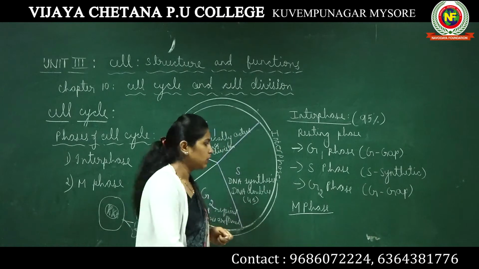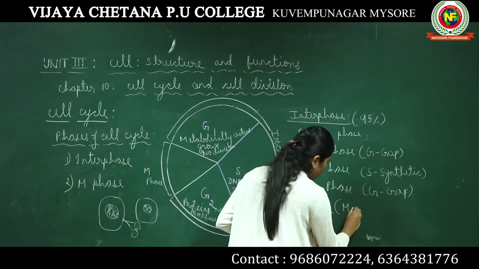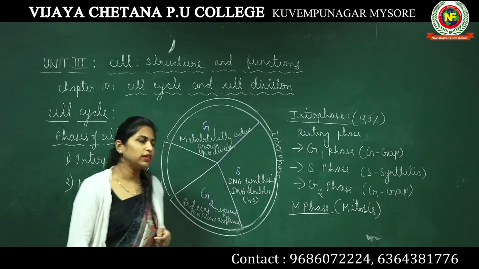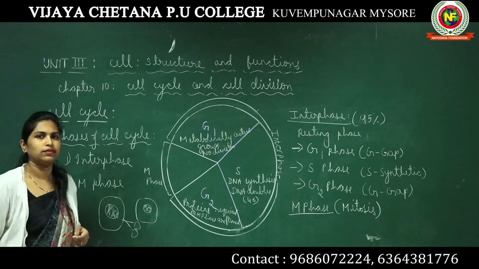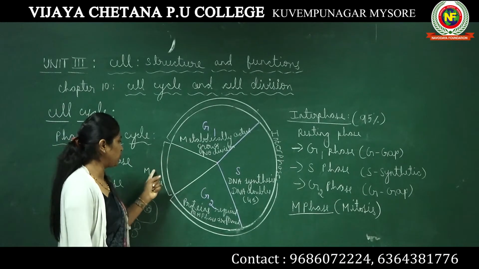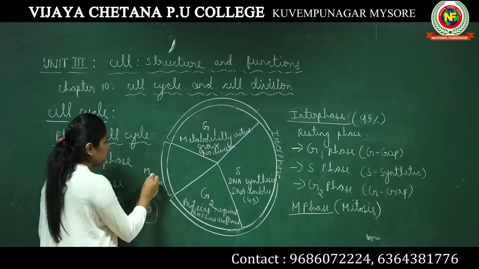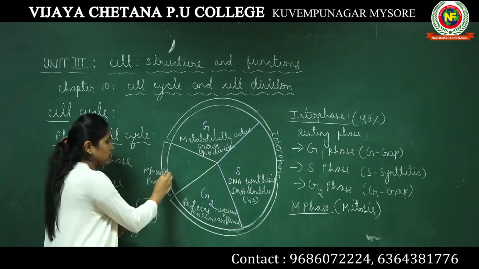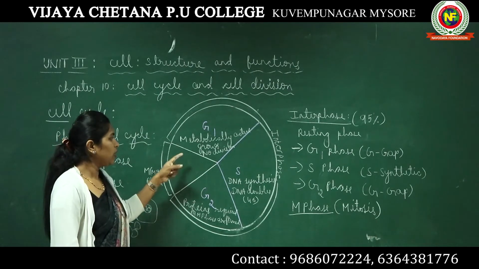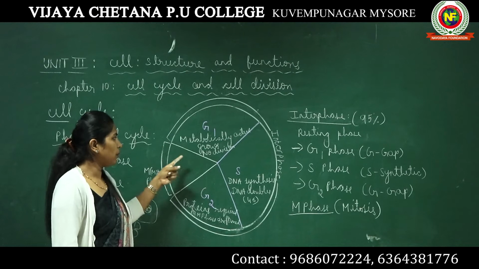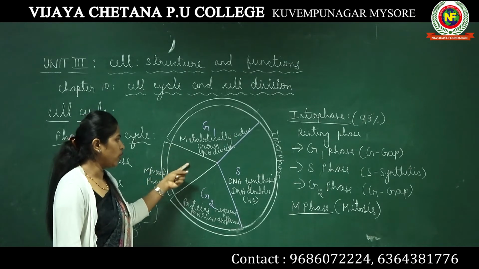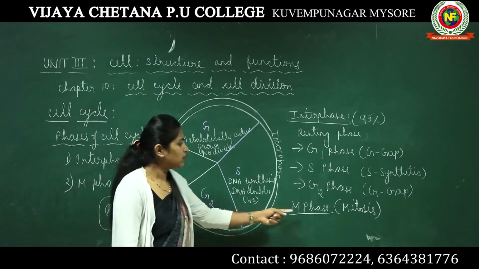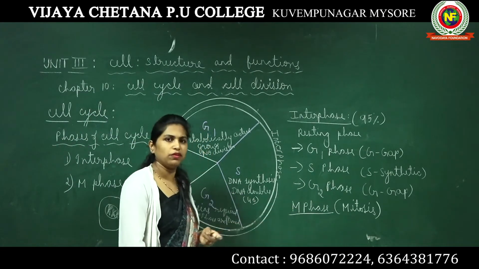M phase, M is an abbreviation for mitosis. That means it is a mitotic phase. This is the actual phase in which mitosis happens, the time in which a cell divides into two daughter cells. The M phase is further subdivided into